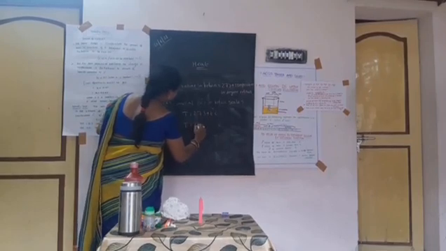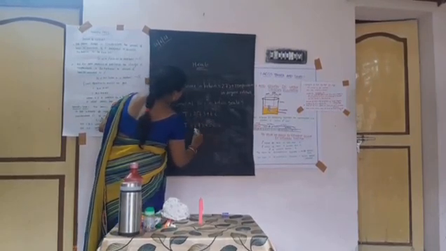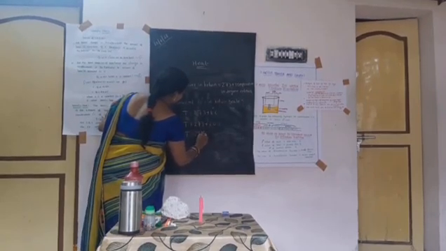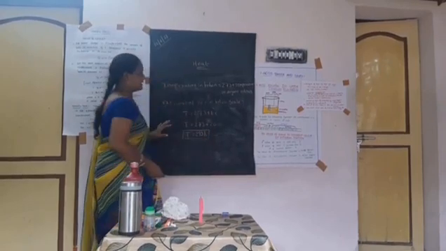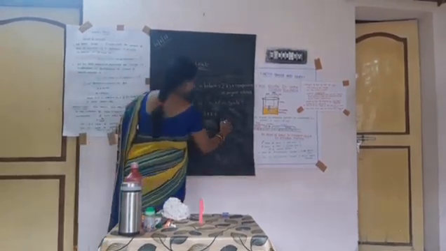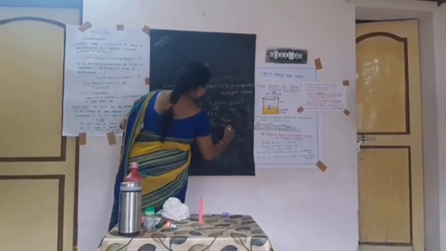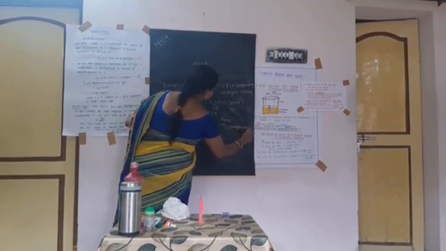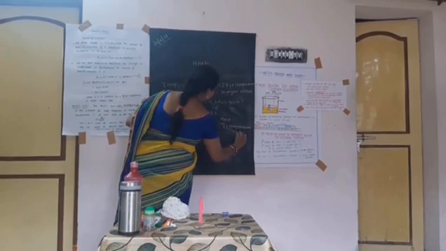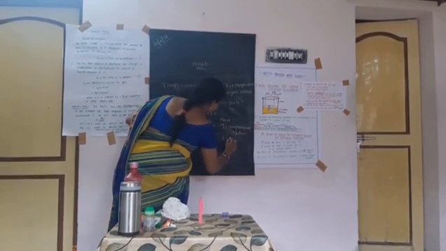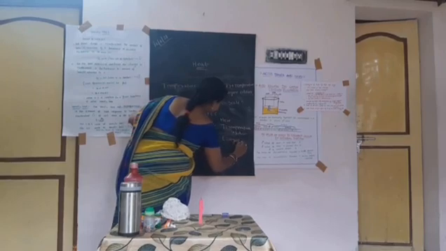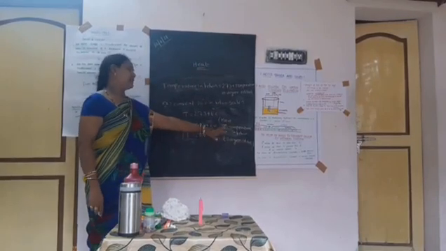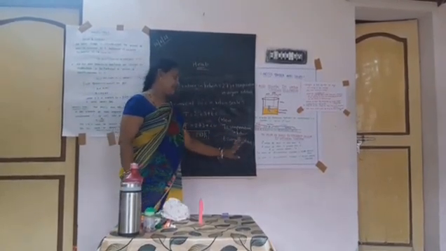So T is equal to 273 plus 20, so T is equal to 293 Kelvin. Here capital T is temperature in Kelvin, and small t is degree Celsius.